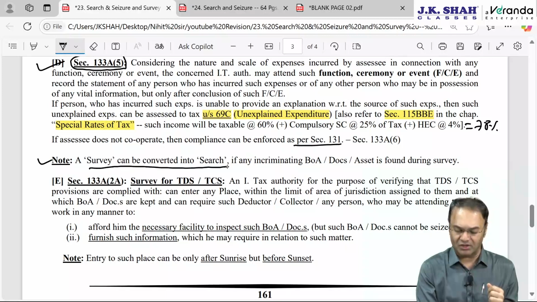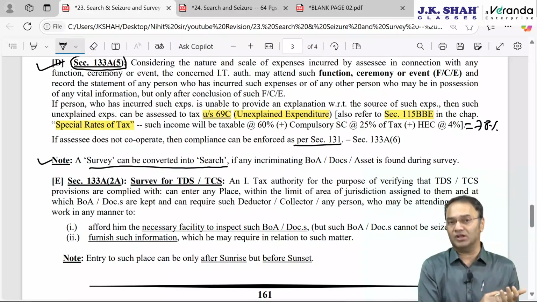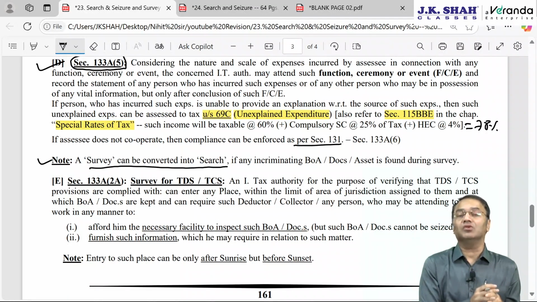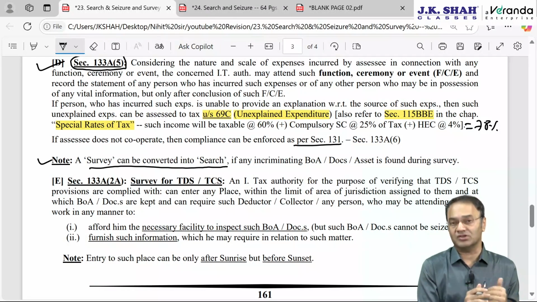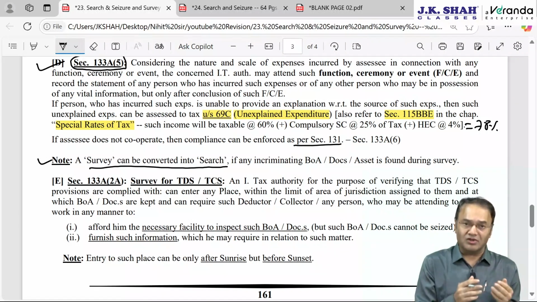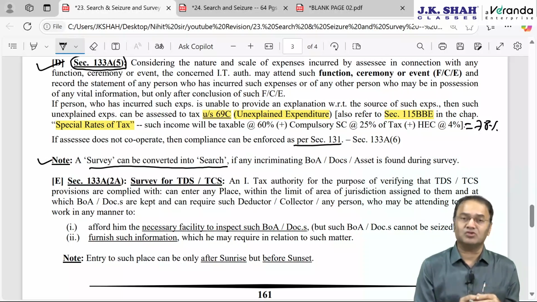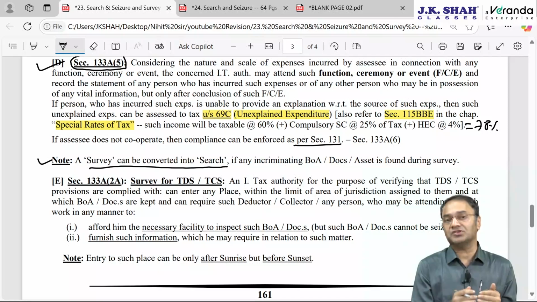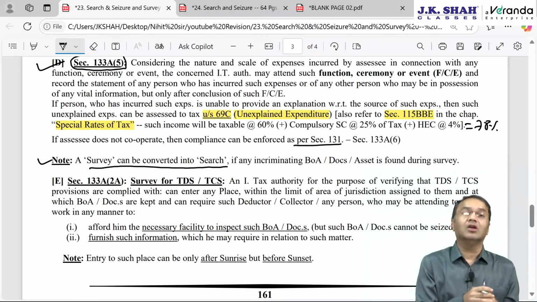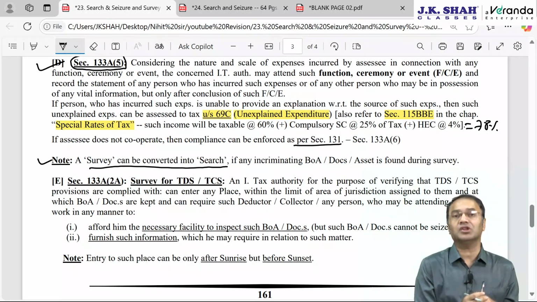Last point, survey can be converted into search. As I told you, survey is nothing but a surprise visit. Initially it was introduced in the form of a rehearsal of search, meaning whenever they have information for search, once upon a time when the internet was not there, the department after receiving information for search had very limited resources available to investigate the matter. IT officers were always in a puzzling situation whenever information was received, whether they should jump upon the search or not. Reason: in 99% of cases, information is received from an unknown person. The informant does not disclose his identity. He would want to stay anonymous.